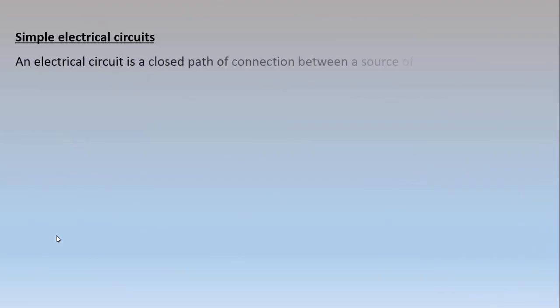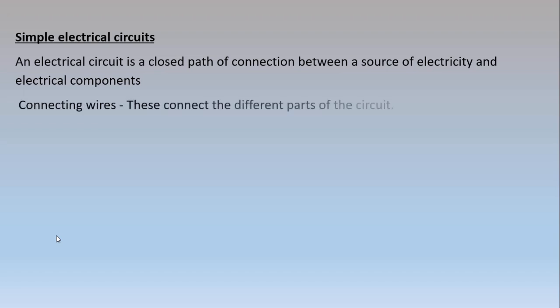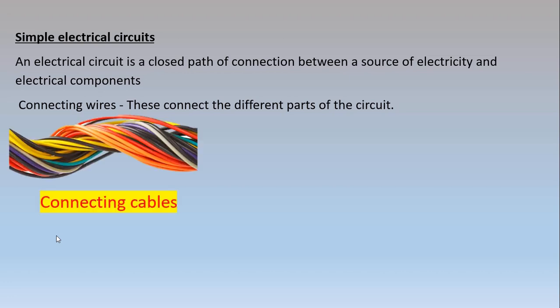Then let us now look at simple circuits. How do we connect circuits? An electrical circuit is a closed path of connection between a source of electricity and the electrical components. Which are these components? One, the connecting wires. These are used to connect different parts of the circuit. These ones, we call them the connecting wires or the connecting cables.